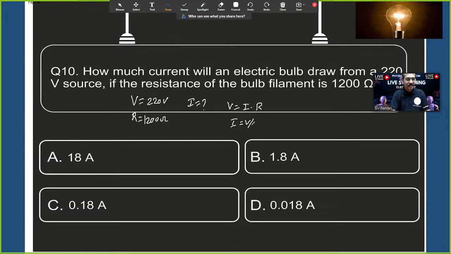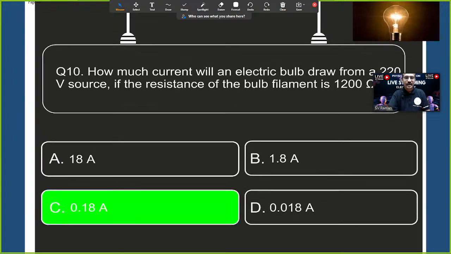The student is asking that please give 2 in every question. Yes, fine, sure. I is equal to V by R. V is 220 volts, R is 1200 ohms. If you solve it, 22 by 120, approximately 0.18 amperes. Yes, exactly, C is the right option.